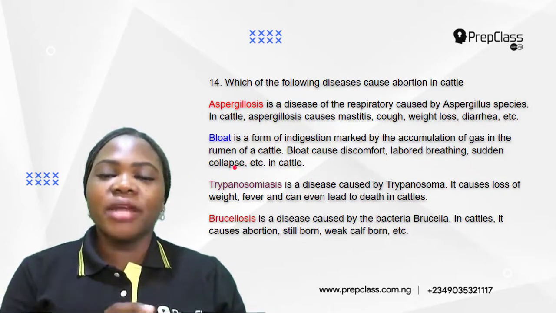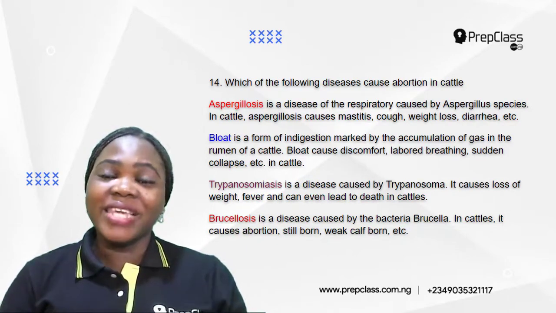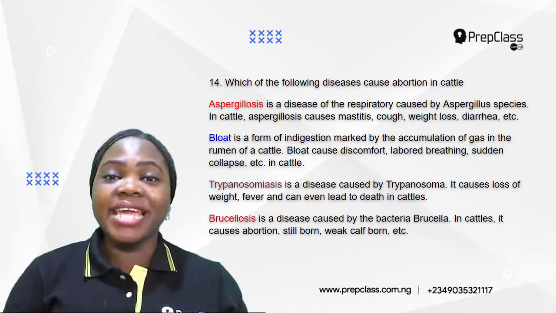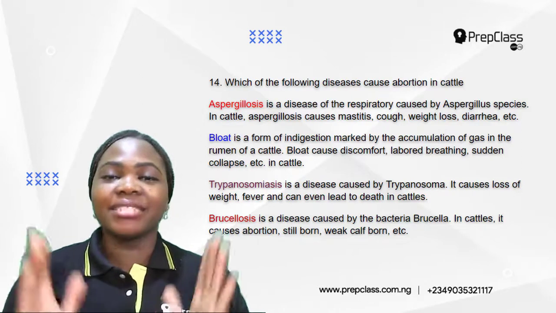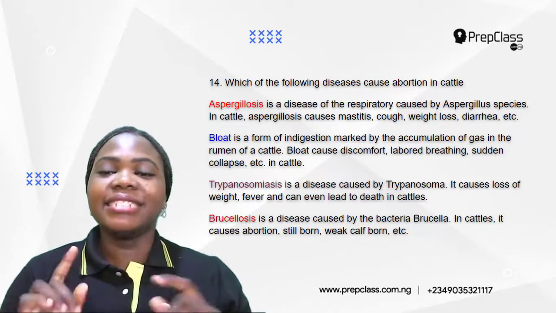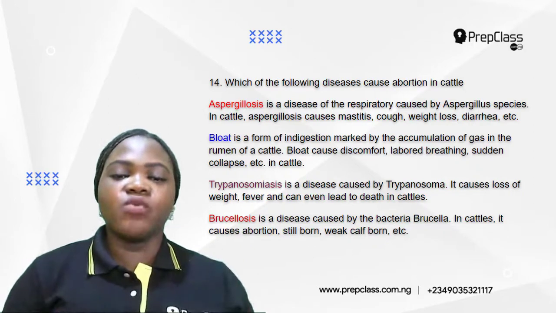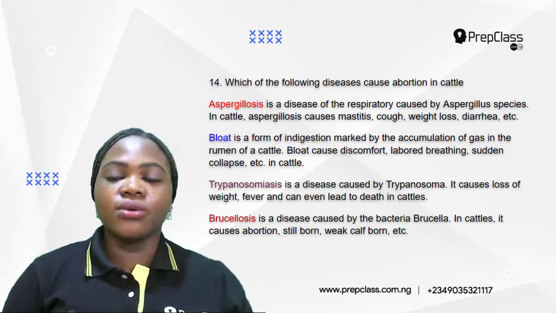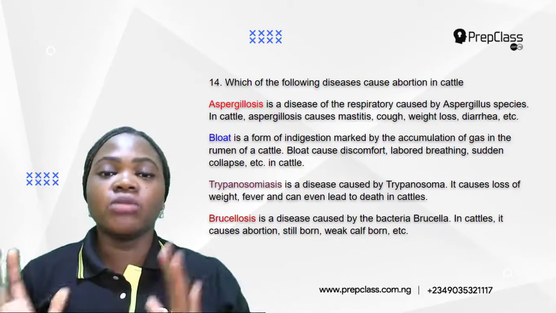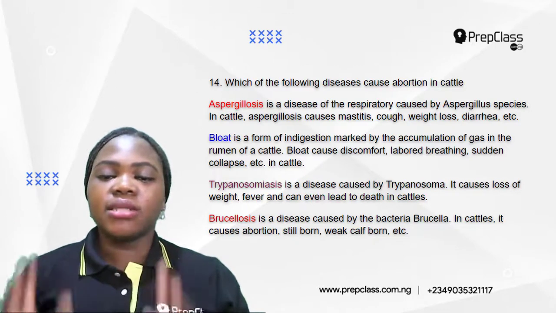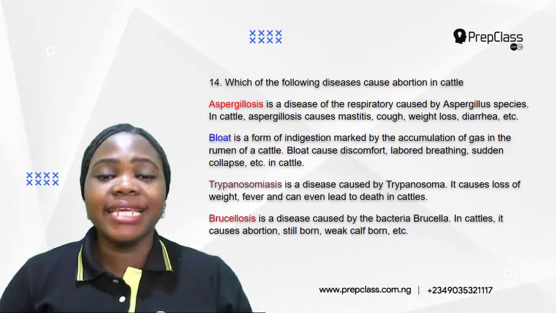All right, trypanosomiasis. Have you heard of trypanosomiasis before? Okay, well, it's also known as sleeping sickness. It is a disease caused by trypanosoma. It causes loss of weight, fever, and can also lead to death in cattle. Okay, so these are the symptoms of trypanosomiasis.